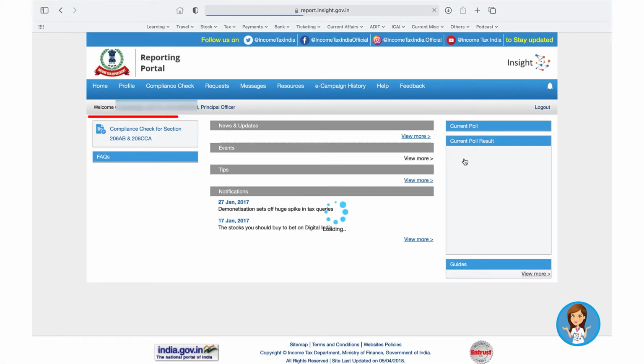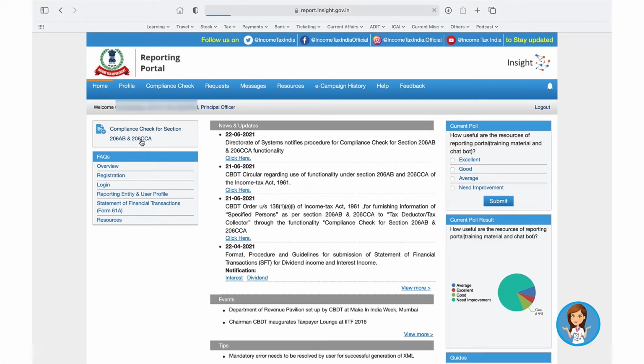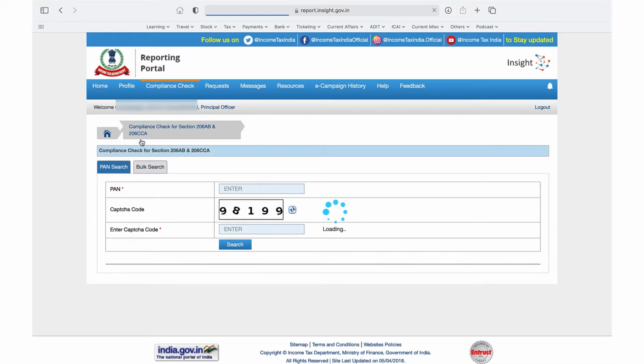On the home page, click on compliance check to enter into this page of compliance check for 206AB and 206CCA. So this is the registration process and the initial login process.